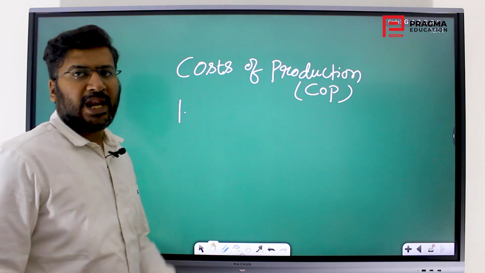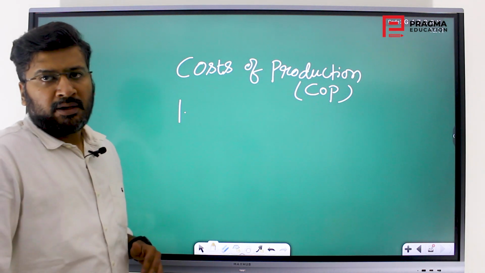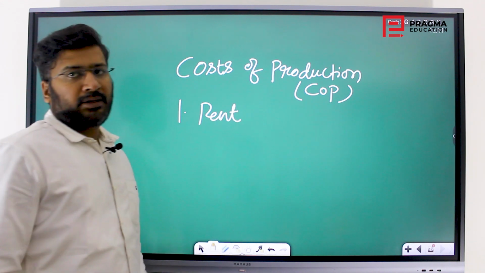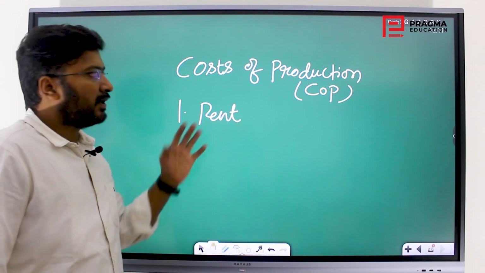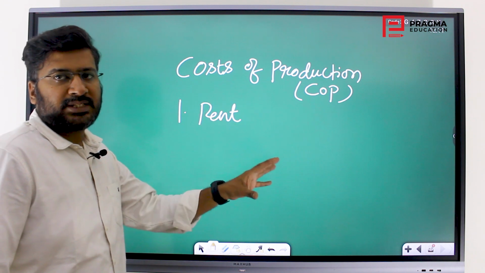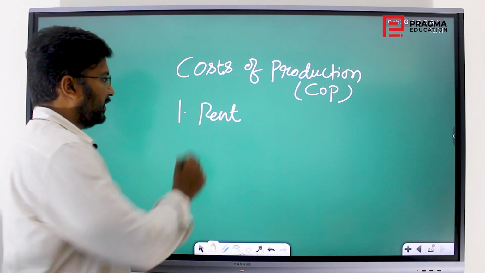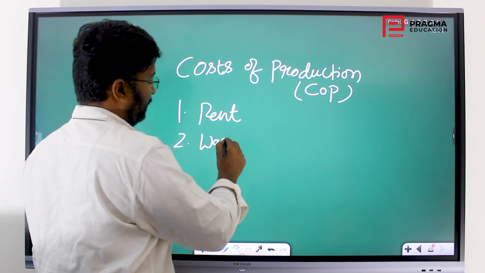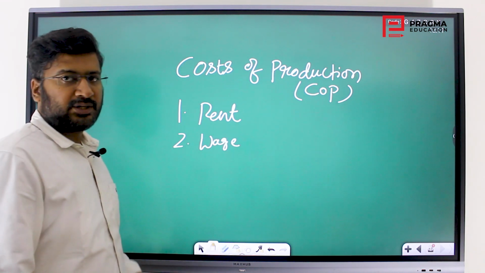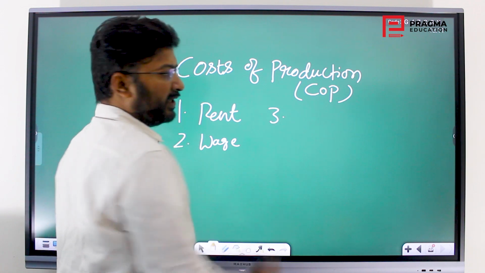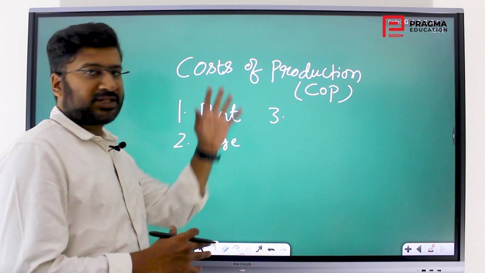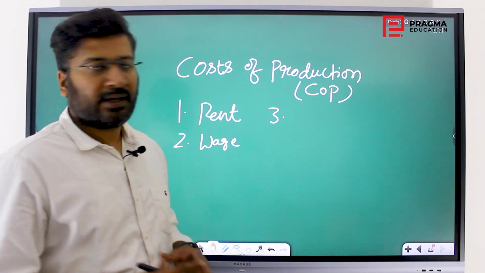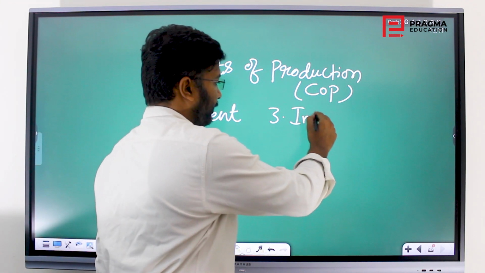First factor is what? Land. So if you get a land, what is it that you pay? It is rent. Even if you buy that land, it is calculated as rent because it is the cost incurred on that factor of production. Labor, what is that? It is wage or wages that you pay. Then third one is what? Capital. So what is the cost incurred on the capital? When banks give you money, what do they charge? Interest.